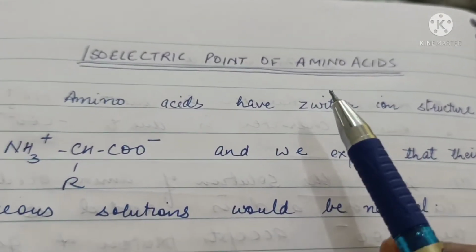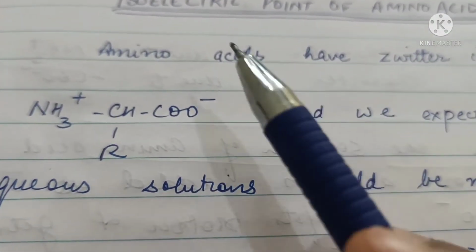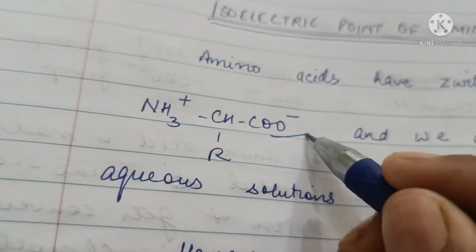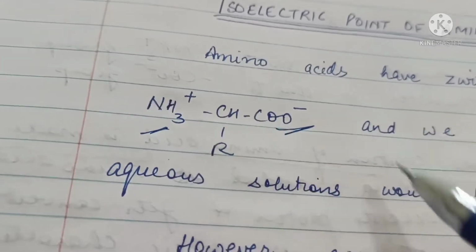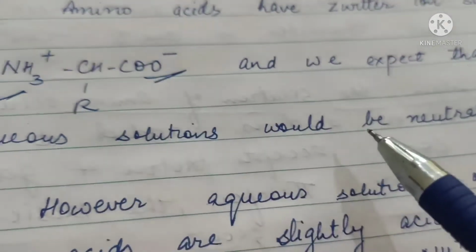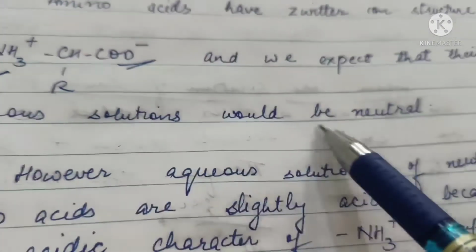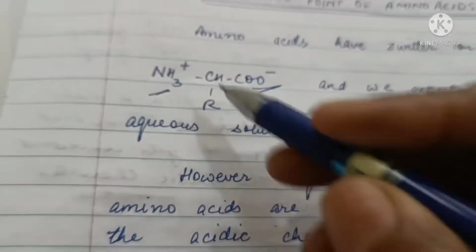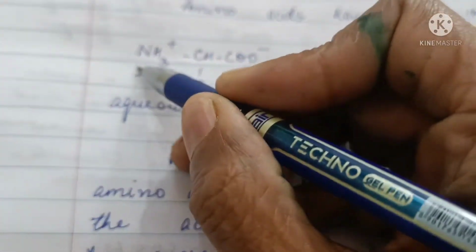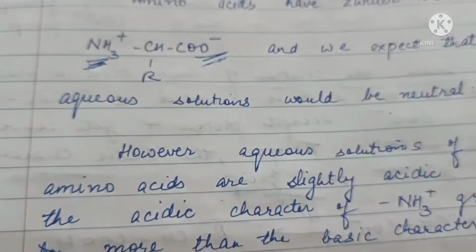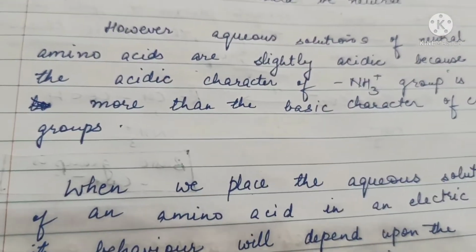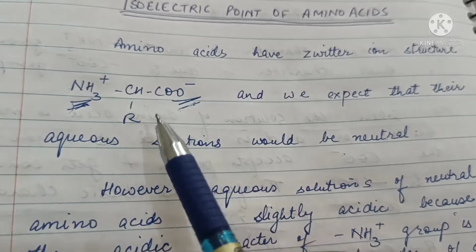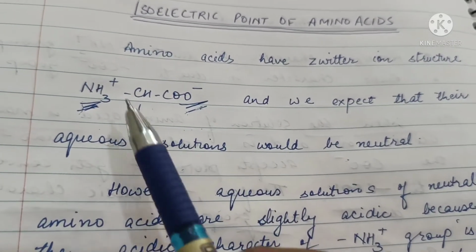Isoelectric point of amino acids. So amino acids have a zwitterion structure, where this is the negative part and this is the positively charged part. So we expect that the aqueous solution would be neutral in nature, but aqueous solutions are slightly acidic in nature because this group is stronger than the carboxylate ion group. So when dissolved in water, this molecule, which should be neutral, is actually acidic in nature.